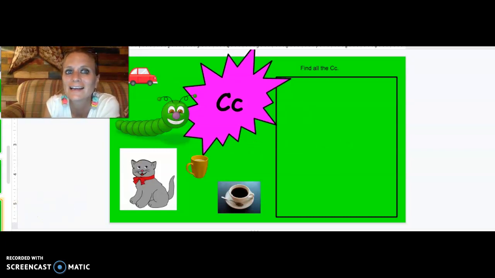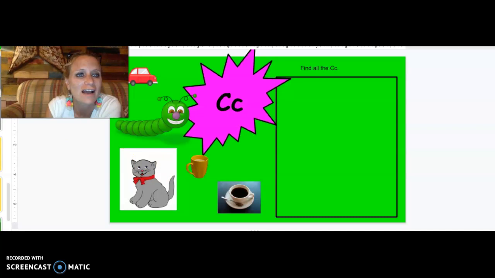K, K, K. What else would you think? Oh, cookie is a good one too. We'll talk more about the letter C in a moment. Letter C is just like this. It does not go all the way around. It's open a little bit because it loves to eat cookies. I love cookies too.